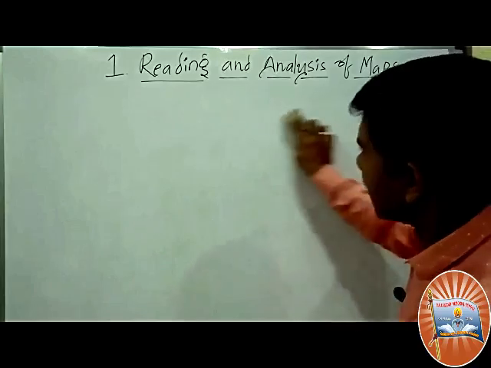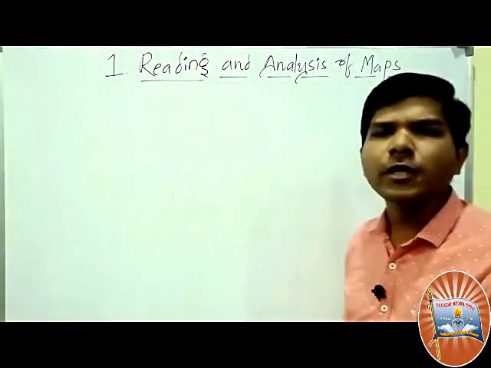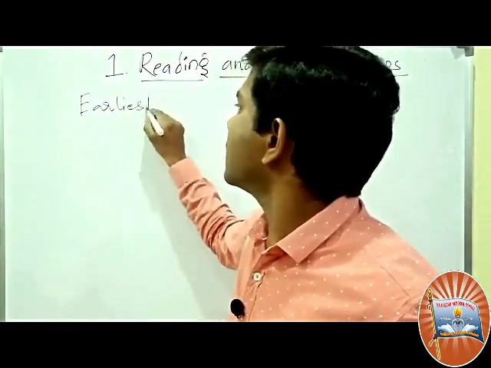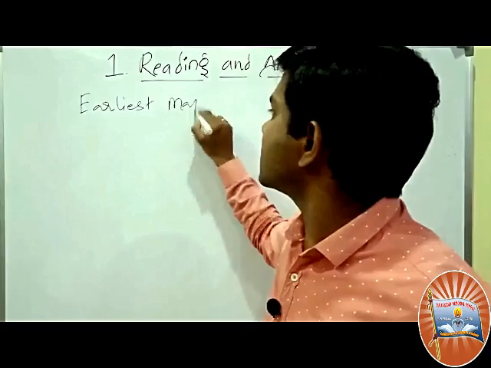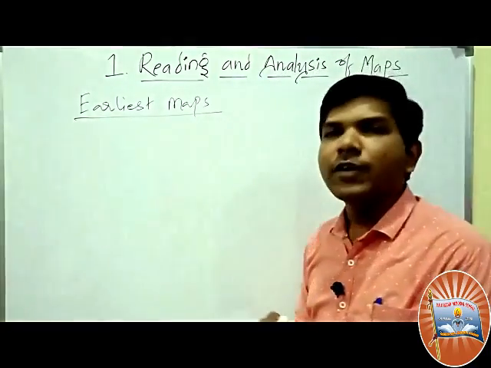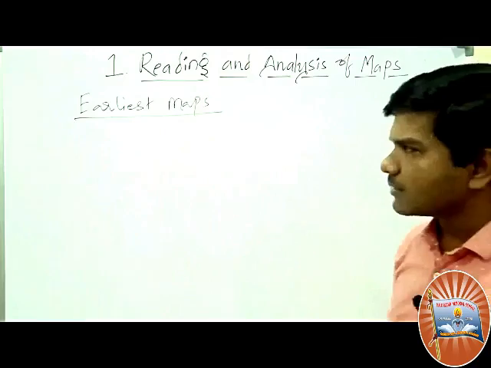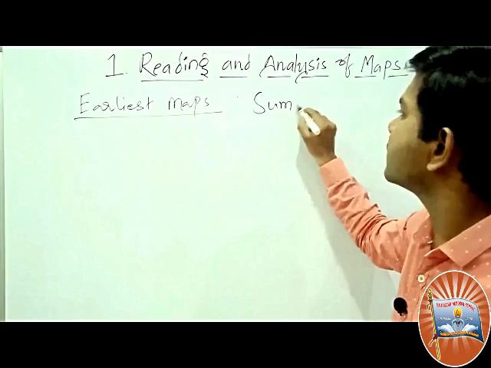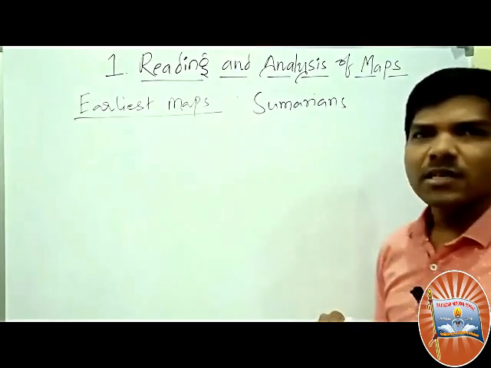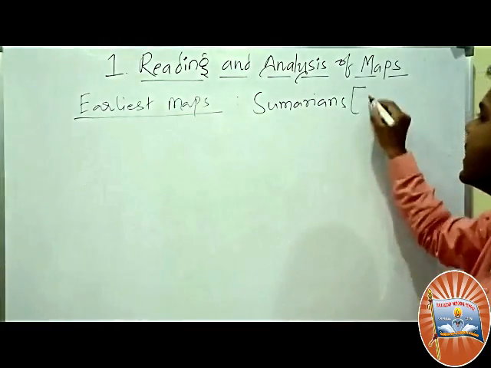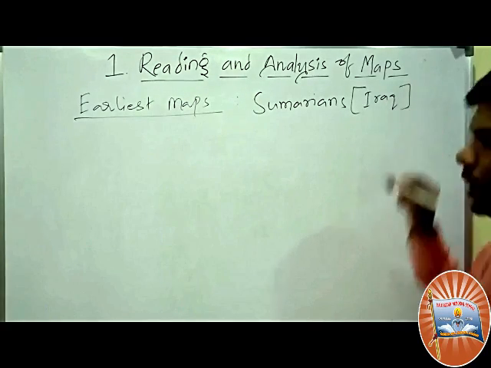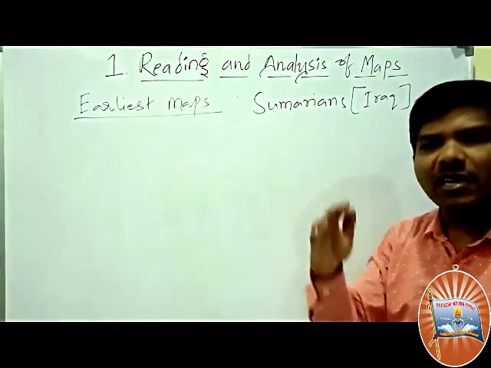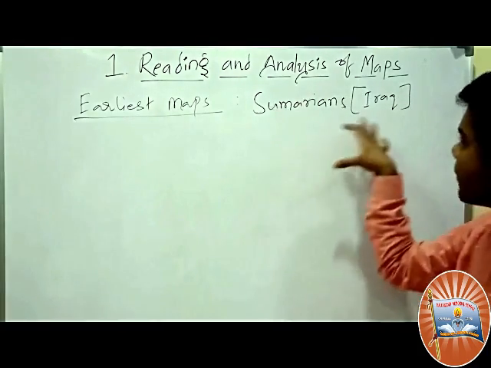Earliest means the first map makers. It is very important, and they frequently ask questions related to these earliest maps. The earliest maps in the world were first prepared by the Sumerians. Sir, where is Sumer? Sumer is in present-day Iraq. The capital city of Iraq is Baghdad. It is a Central Asian country, along with Iran and Saudi Arabia.